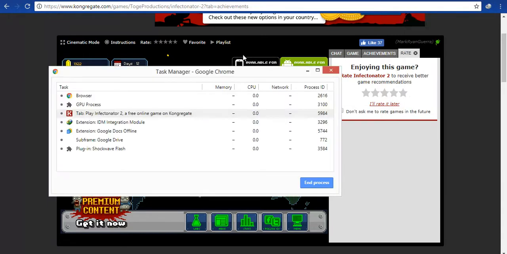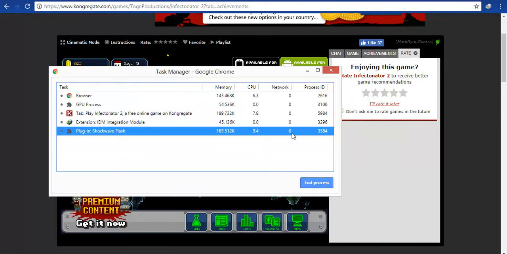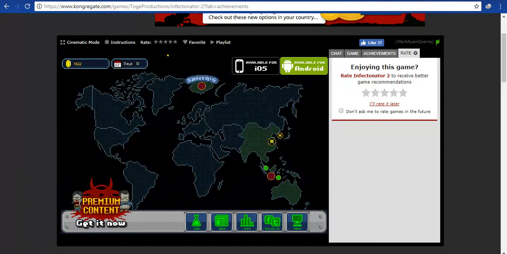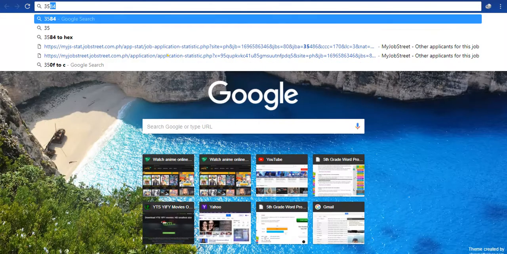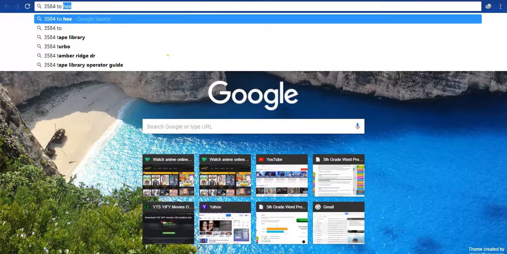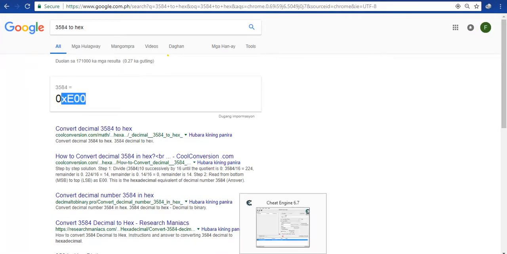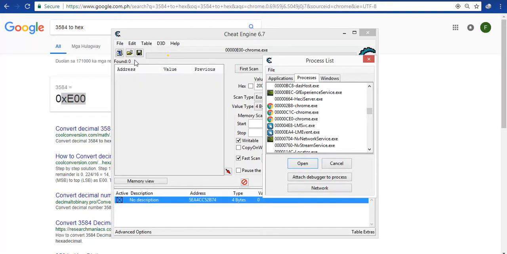to Task Manager. Then we look for the process ID of the process we want to use. So the process ID of the Shockwave Flash is 3584. Then we convert it to hex. 3584. See, that's the hex value of 3584.